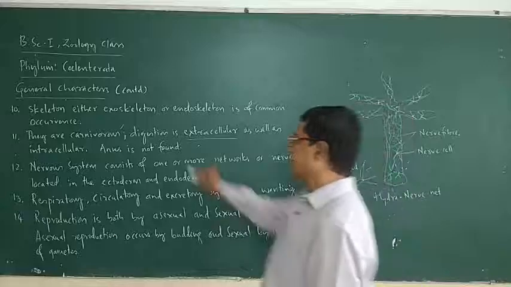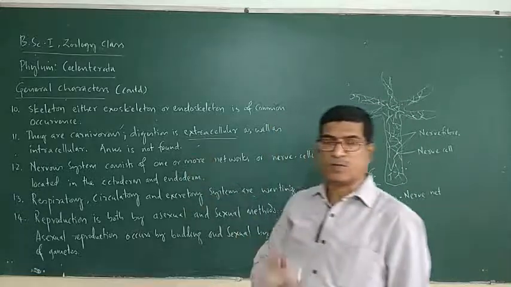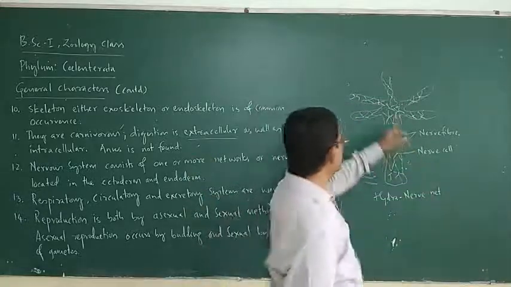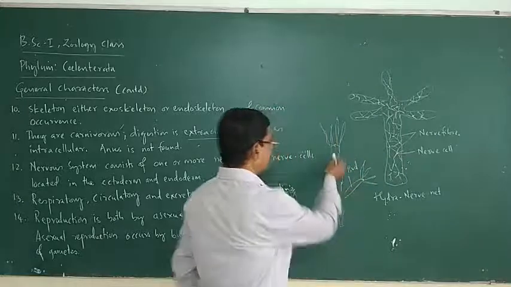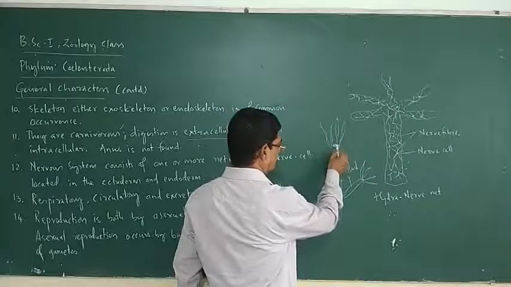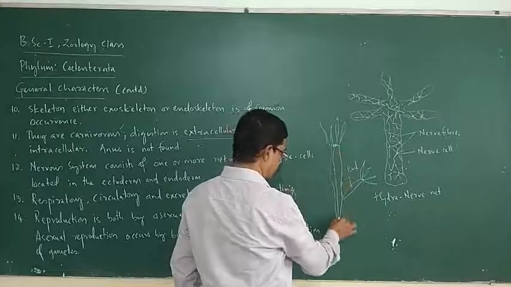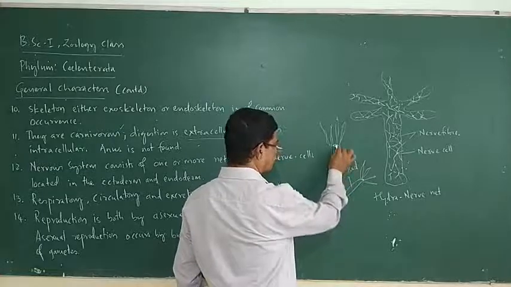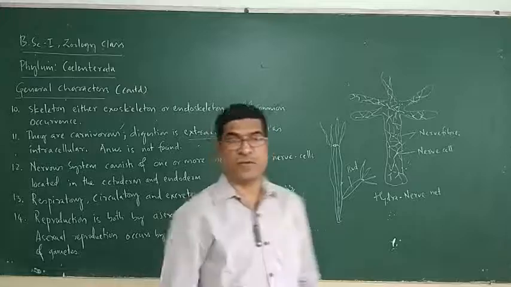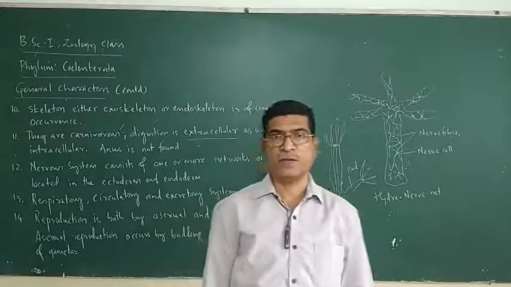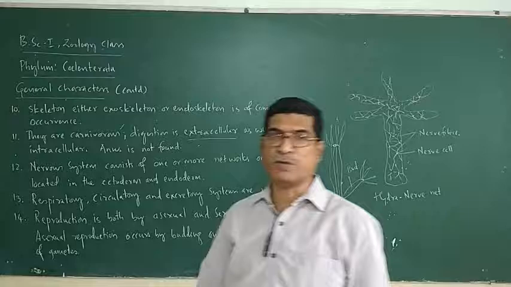Next, anus is not found. Anus is not there. Only mouth is present. Suppose this is Hydra. Hydra has mouth. This mouth opens into gastrovascular cavity. This cavity has no anus. It has no anus. Okay? No anus. Only mouth is there.